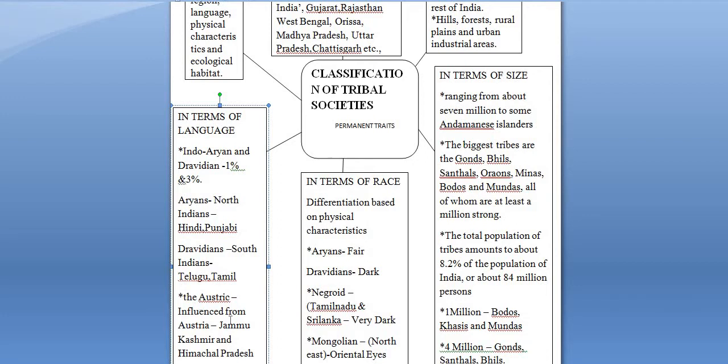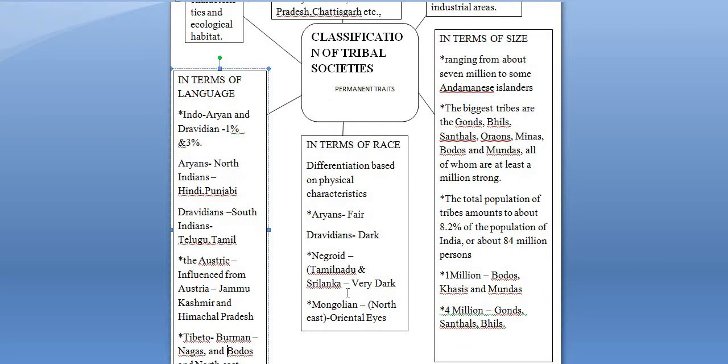The third is the Austric clan, which is influenced by Australia, and in India we find that the tribal communities with this influence live in the states of Himachal Pradesh and the Union Territories of Ladakh and Jammu.